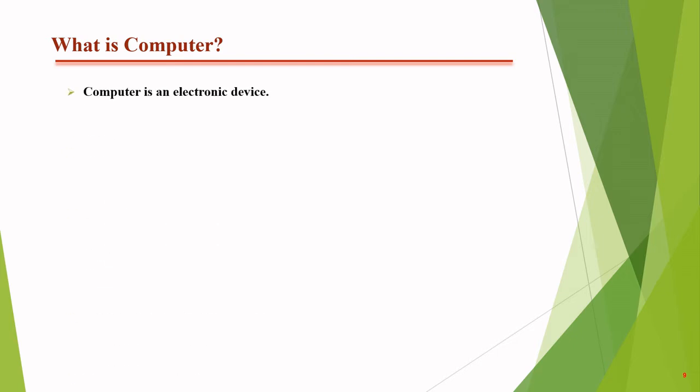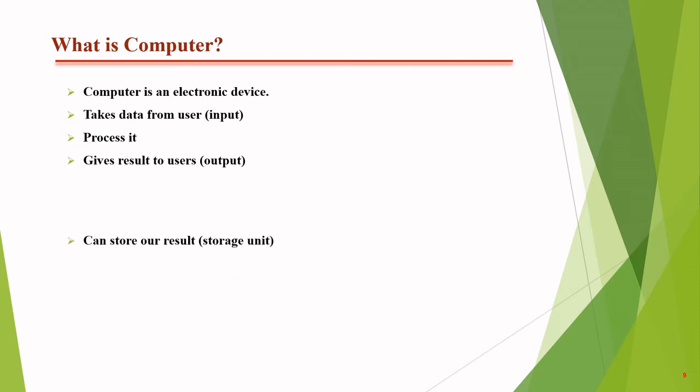Computer is an electronic device. Of course we know that a computer fully depends on power. Next, it takes data from the users, which is known as input data, then processes it. So why process it? Because the user wants some output from the computer, that means from the system, so it processes it and gives the result to the user in the form of output.